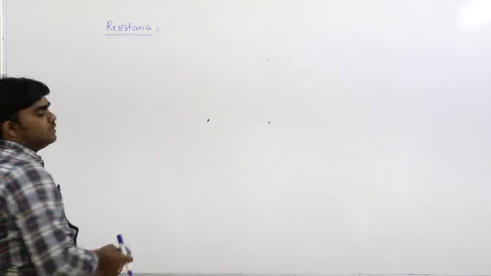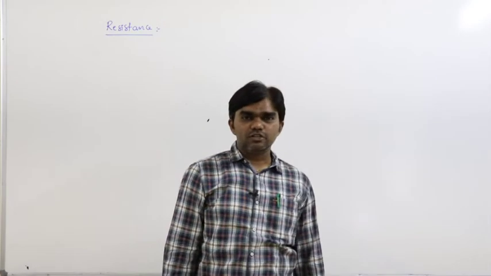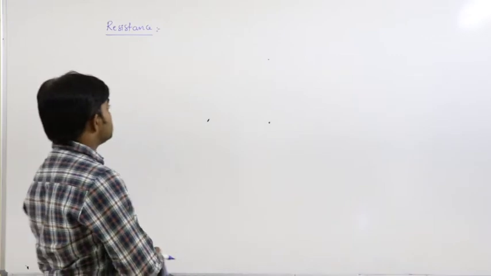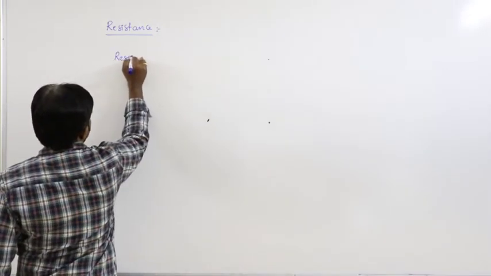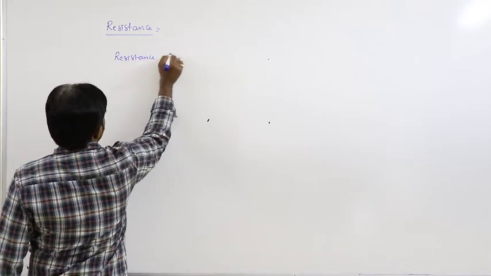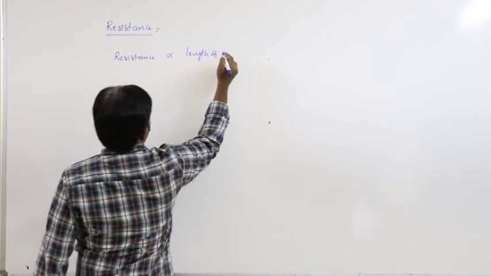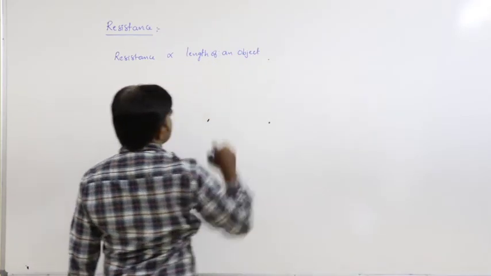So we discussed just now, resistance depends on what? Dimensions. How does the resistance depend on dimensions? Here the resistance is directly proportional to the length of an object or length of the substance.